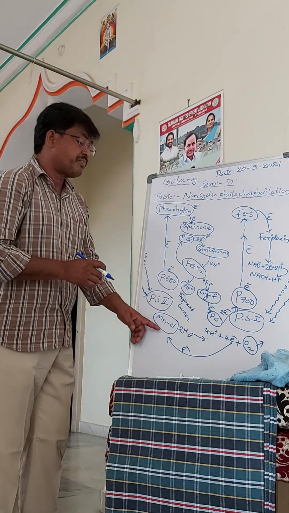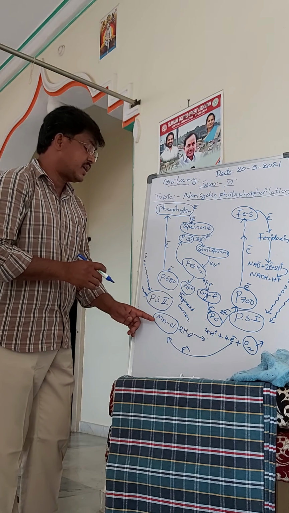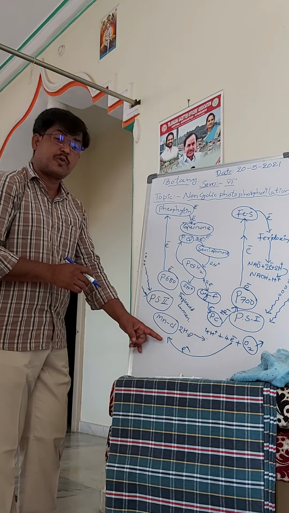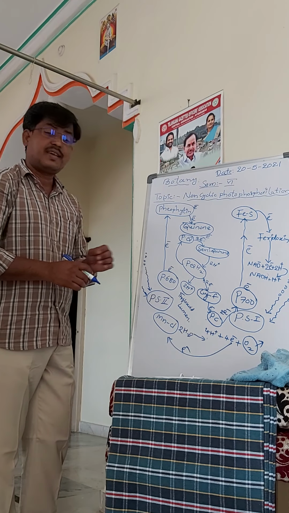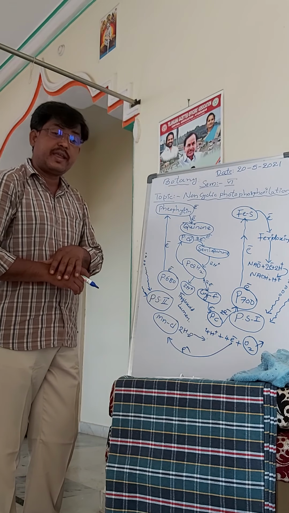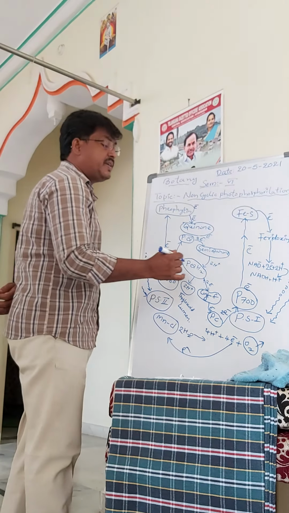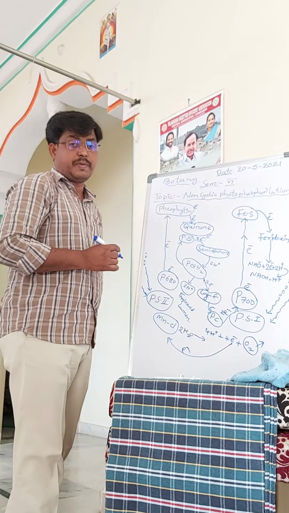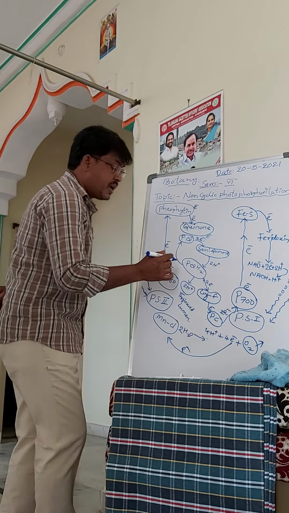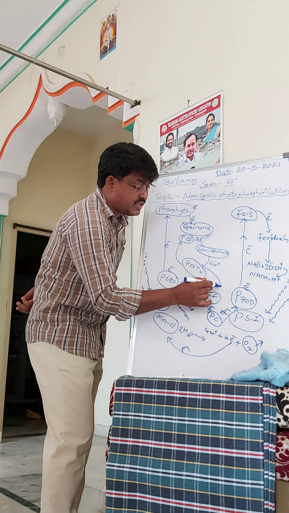So the deficiency of the electron is fulfilled by this procedure. So this is called non-cyclic photophosphorylation. So here what is happening? One ATP is also formed here. One ATP, where during the quinone cycle, in this period, what is that?